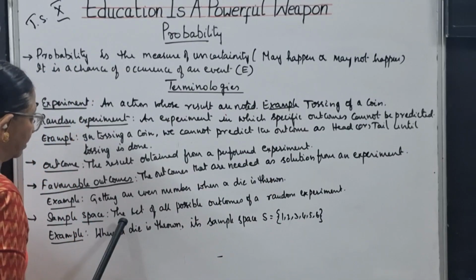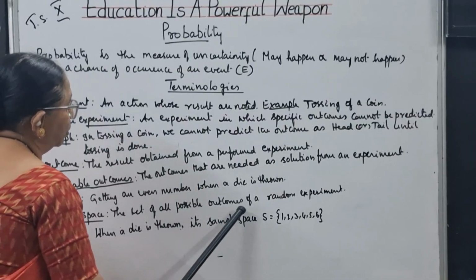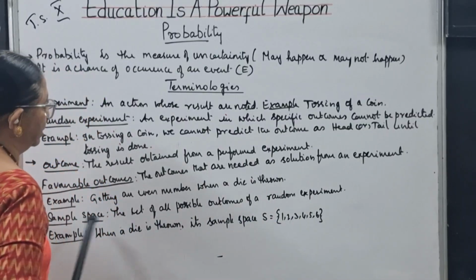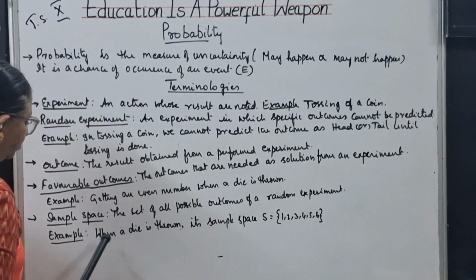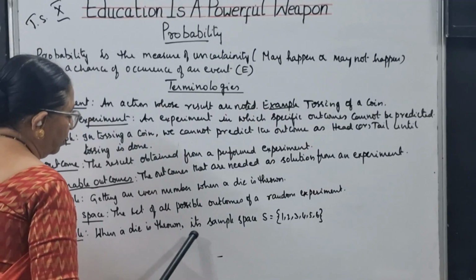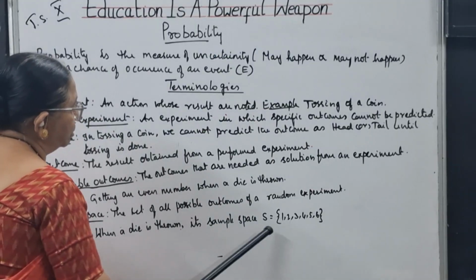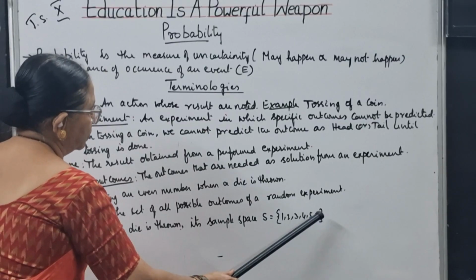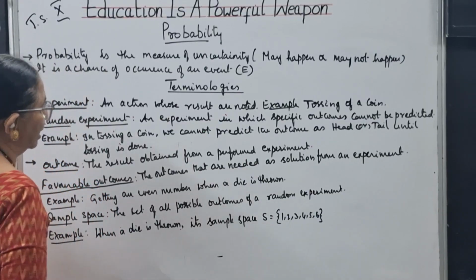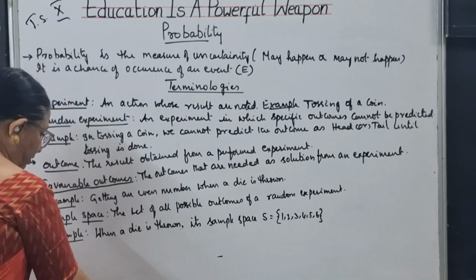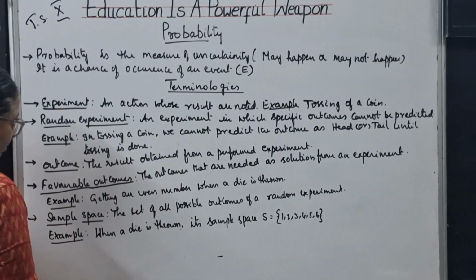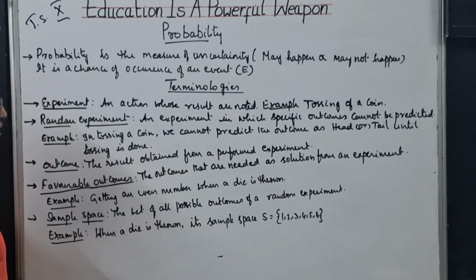Next, sample space. The set of all possible outcomes of a random experiment. Example: when a die is thrown, what is its sample space? It means what are the possible numbers we can get: 1, 2, 3, 4, 5, 6. It is kept in brackets like sets. This is called sample space. Please note it down. Some more terminologies I'll write.